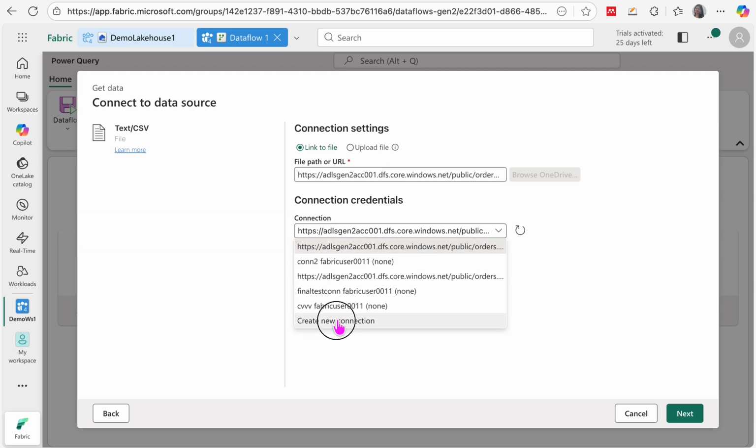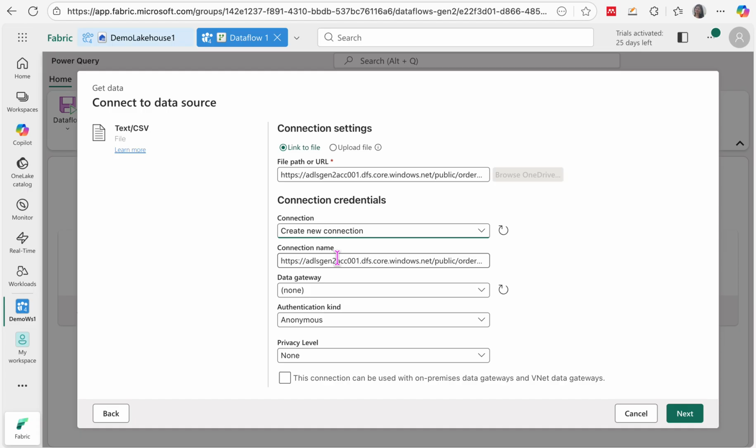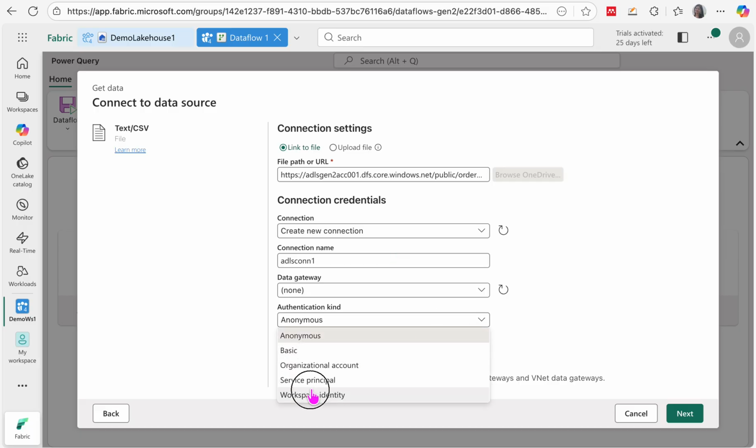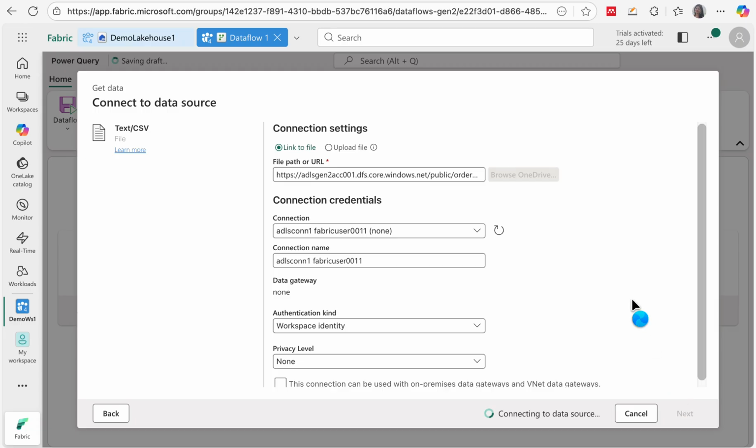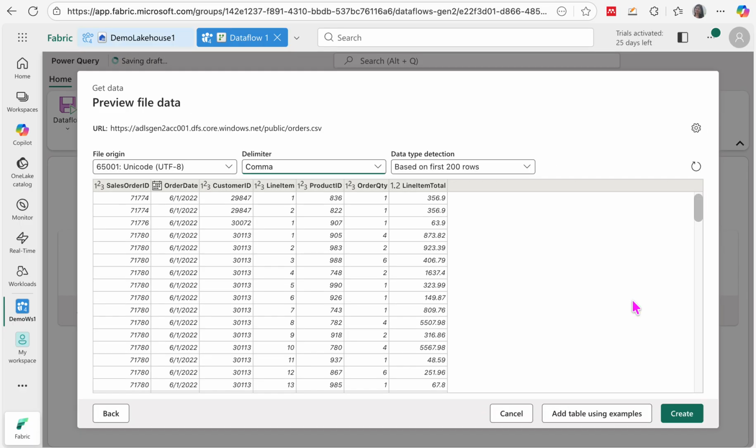So instead of editing a connection, let's create a new connection and give it a name, ADLS connection 1. Authentication kind you need to select as workspace identity, and after that you need to select the next button. So here you can see it's currently connecting to our data source with the help of the workspace identity.